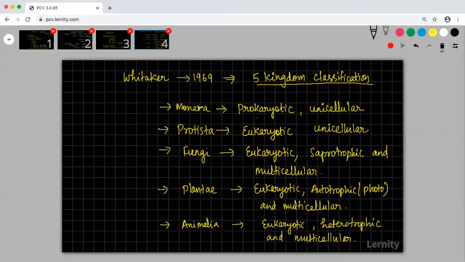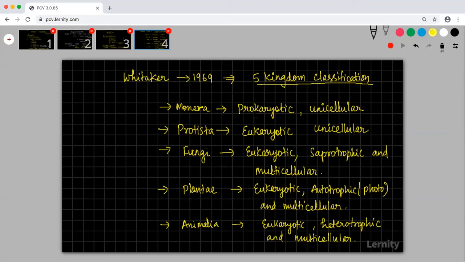Anything which is having chlorophyll and is capable of synthesizing its food, though it is exhibiting some sort of parasitism, will be put under plantae. Please understand that even in Venus flytrap, even in Cuscuta, there are some properties that you have to look into, which will resemble the plants.